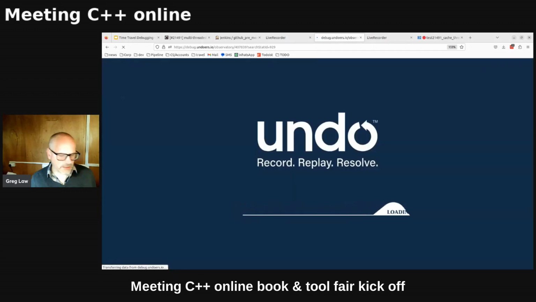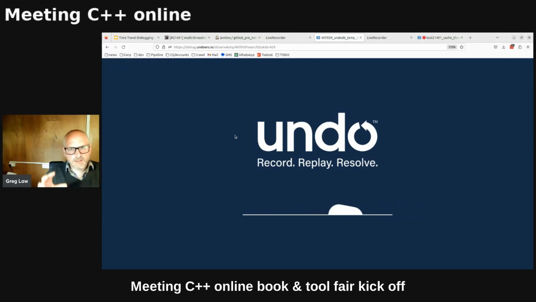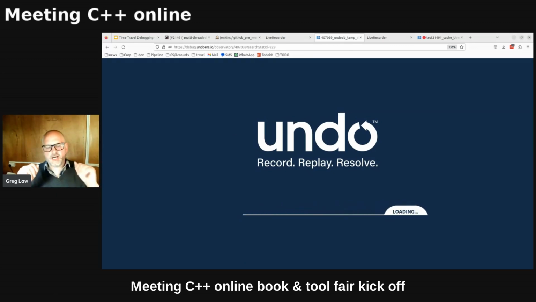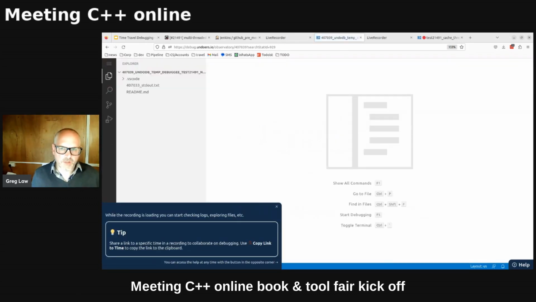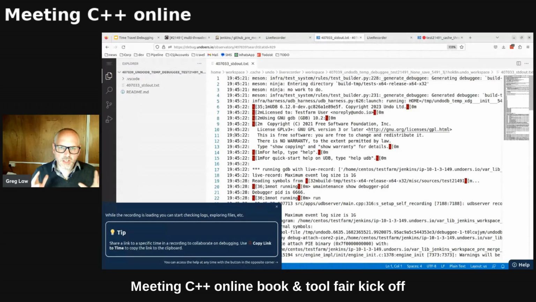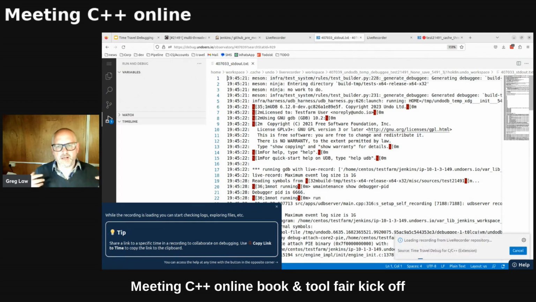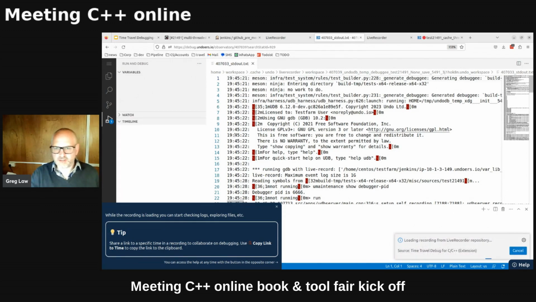Here we go, and it's going to load up a view through VS Code onto my application at the point that it crashed. It's a little bit like looking through a core file, but this is a recording and I get full history, every line of code that executed, and also full data. So I can go back to any line of code that executed and see all of the data. Let's just let this get provisioned.